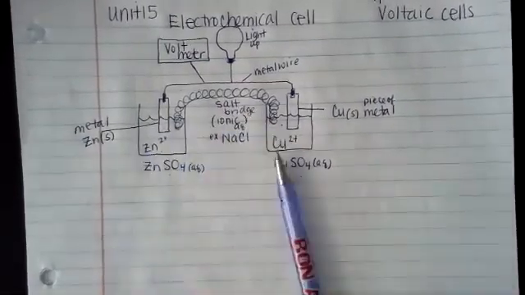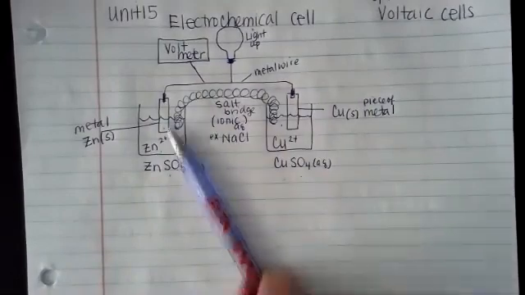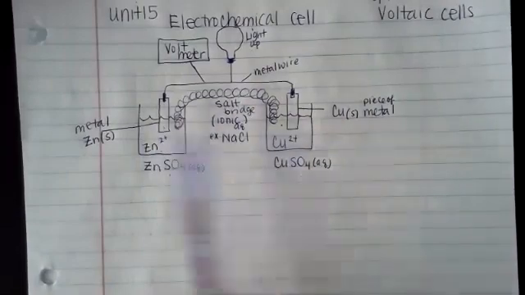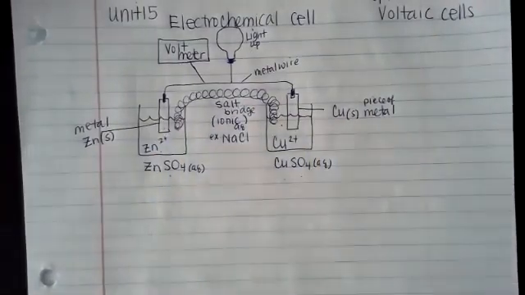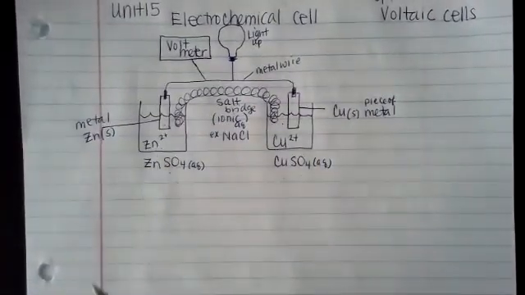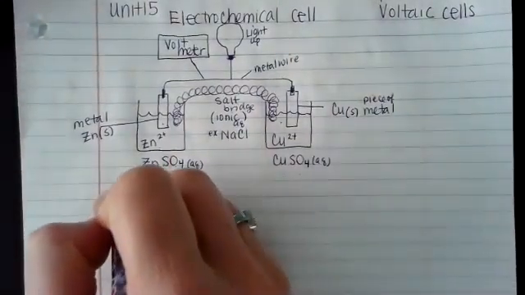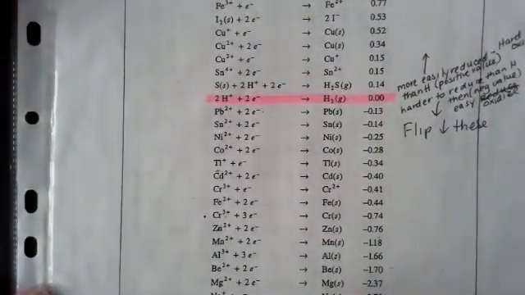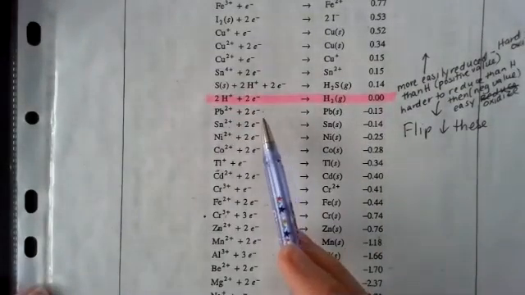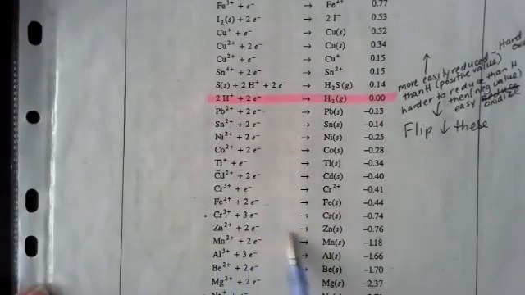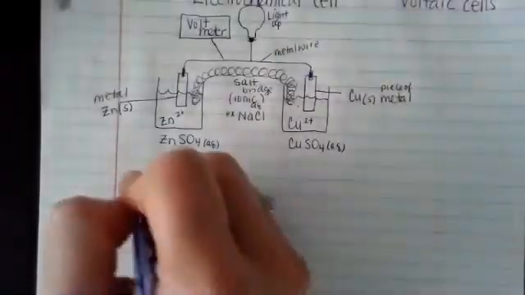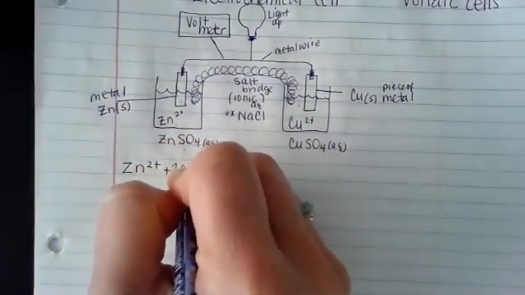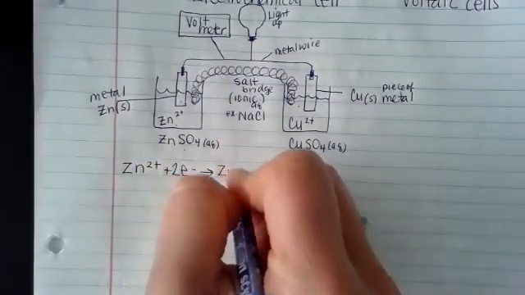Now we need to figure out, well, which direction do these electrons flow? It's going to light up, but how does it light up? Which direction does it flow? So this is where we need to gather a little information here. We can look at our chart and we can look up where zinc is found, zinc 2+. So if we look at zinc 2+, it's found right here. So I'm going to write this reaction down right here. We have zinc 2+, 2 electrons, giving zinc solid.